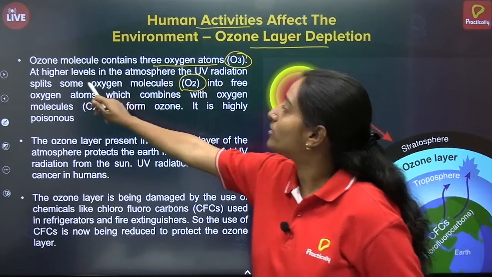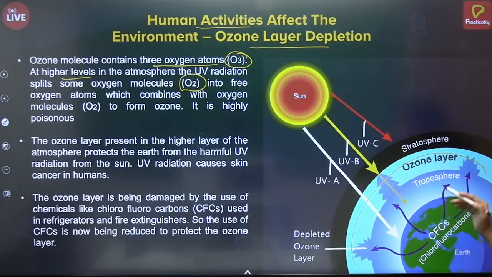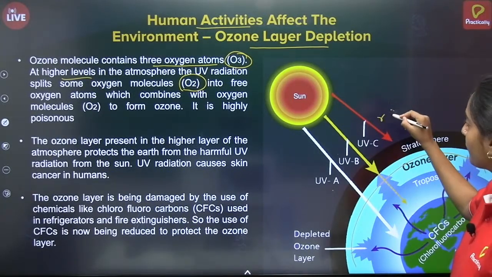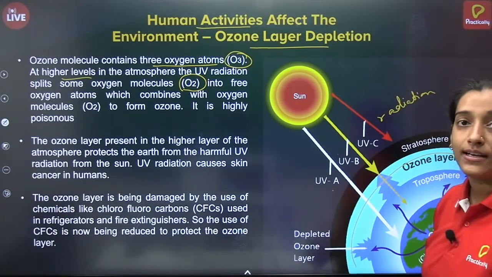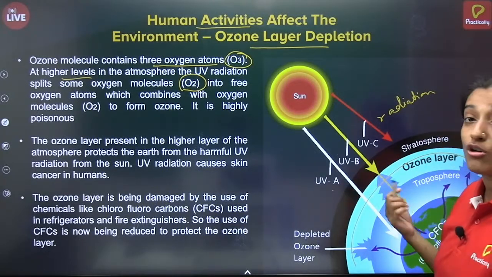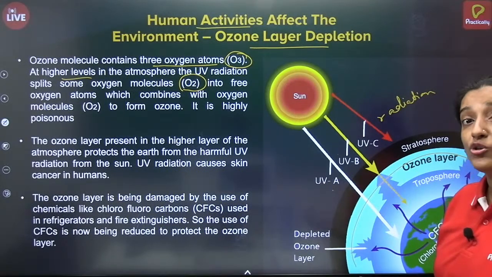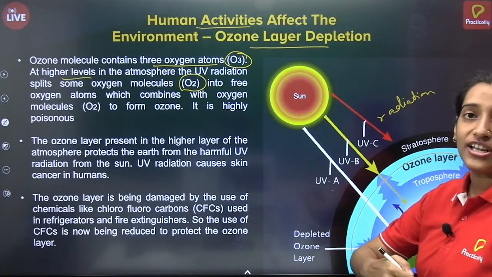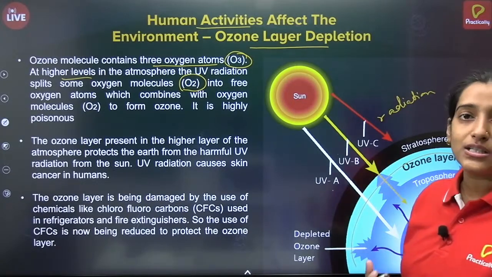Ozone is usually present at higher levels, between the stratosphere and troposphere. It protects the earth from harmful UV radiations. The sun is not only providing us sunlight, but along with sunlight there are radiations also coming onto the surface of earth, like UVA, UVB, UVC. These are nothing but UV radiations. The ozone layer prevents the penetration of UV radiations onto the surface of earth, so it is preventing us from getting harmed.